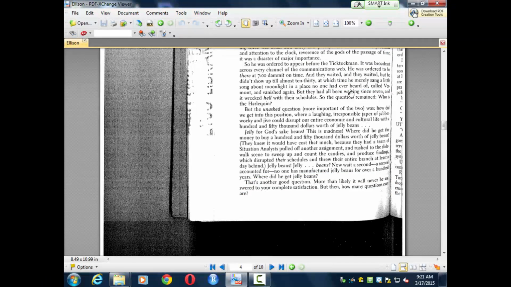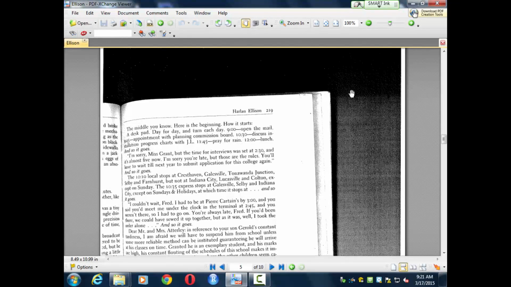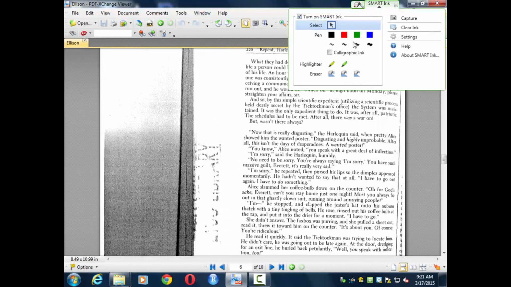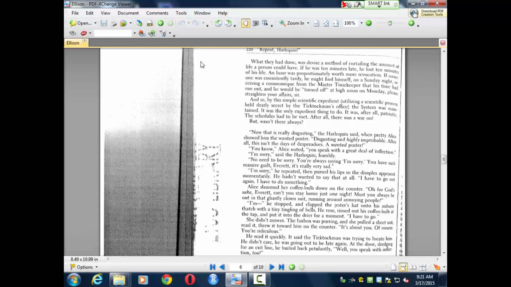So let me go to the next page again. Actually, let's skip a couple pages here. Page 220. So let me go down another page. Oops. So I've kind of skipped the explanation of how they've come to this point in their society. You may decide not to skip that, but we're kind of going a little quickly. But we find out that they sort of came to this place because there was a war on.